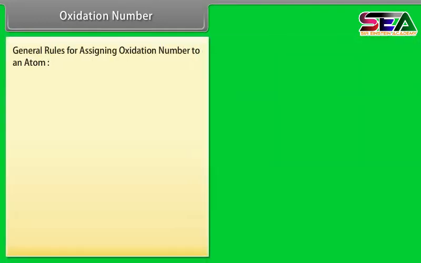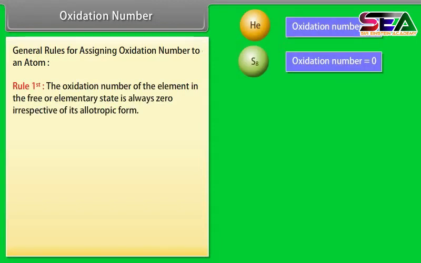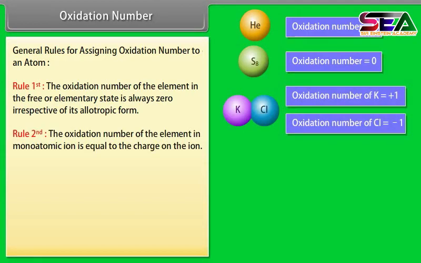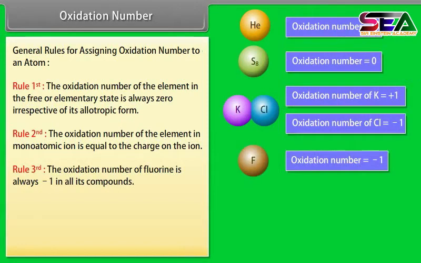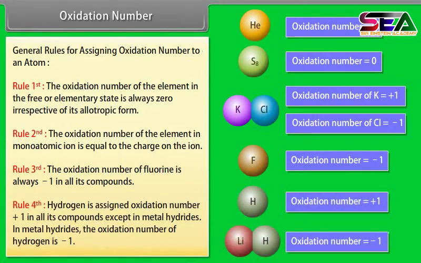General rules for assigning oxidation number to an atom. Rule first. The oxidation number of the element in the free or elementary state is always 0, irrespective of its allotropic form. Rule second. The oxidation number of the element in monoatomic ion is equal to the charge on the ion. Rule third. The oxidation number of fluorine is always -1 in all its compounds. Rule fourth. Hydrogen is assigned oxidation number +1 in all its compounds except in metal hydrides.